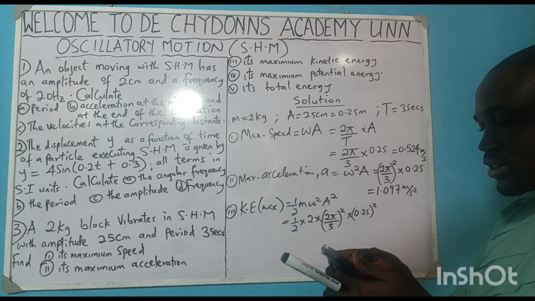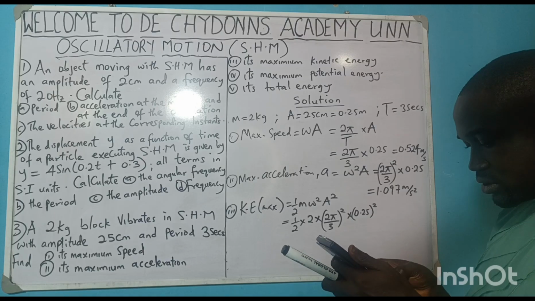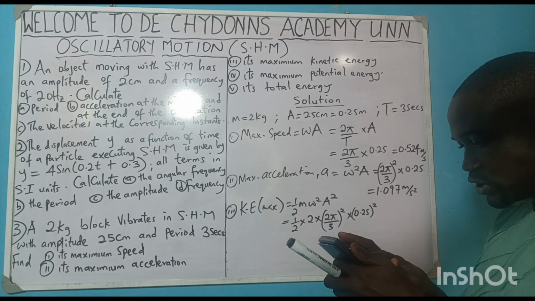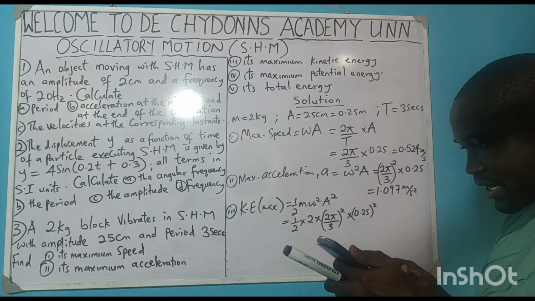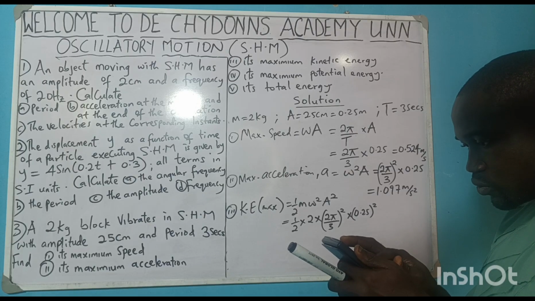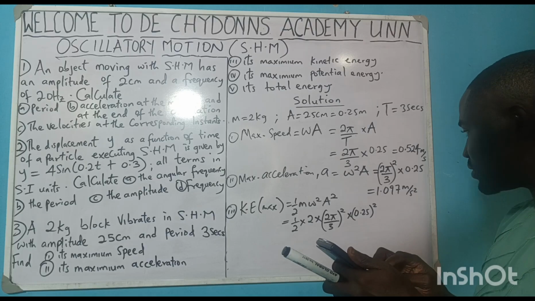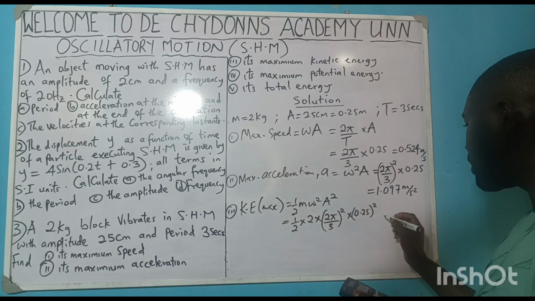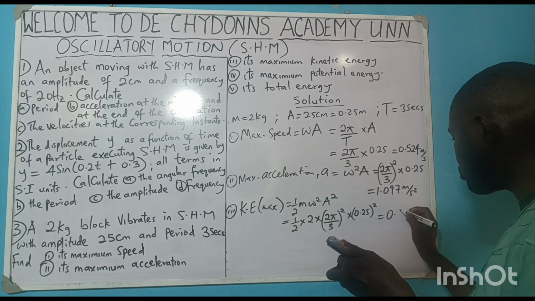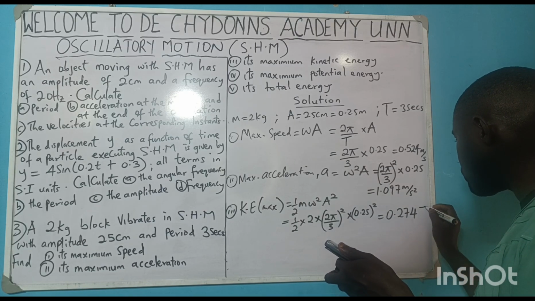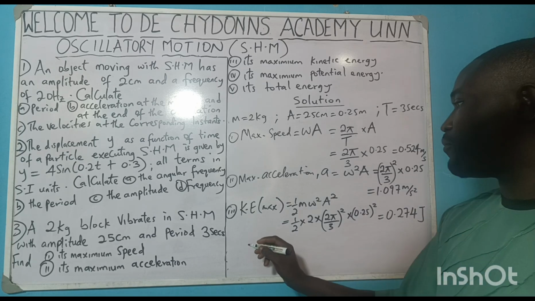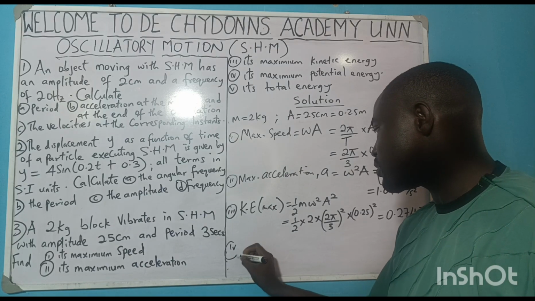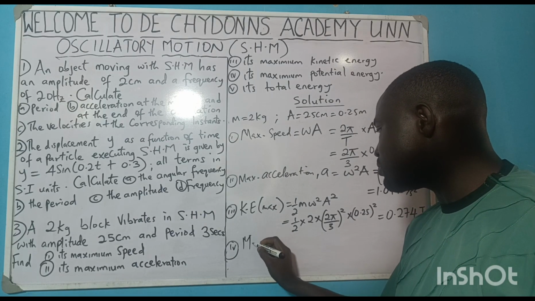So we use our calculator: 1/2 times 2 times 2 shift pi divided by 3 squared, times 0.25 squared, and that will give us 0.274 joules.